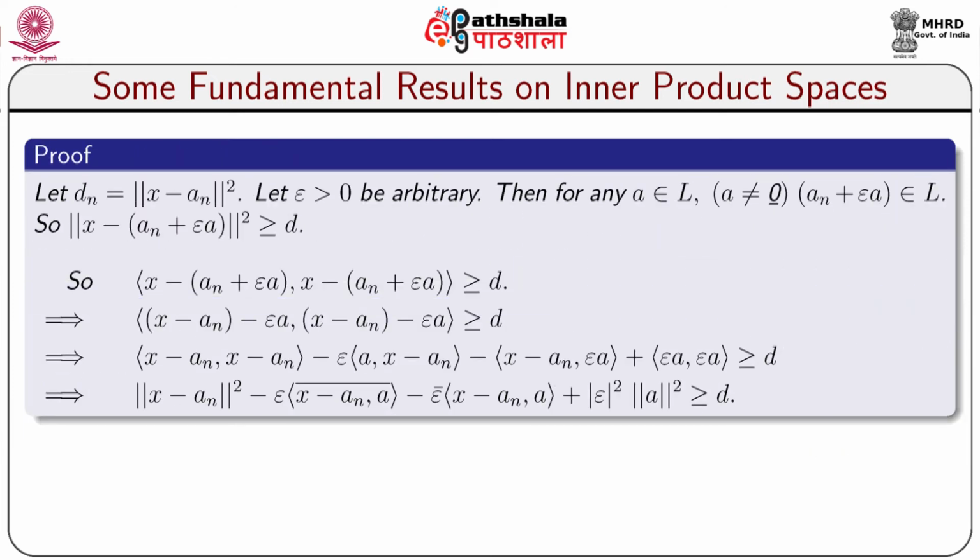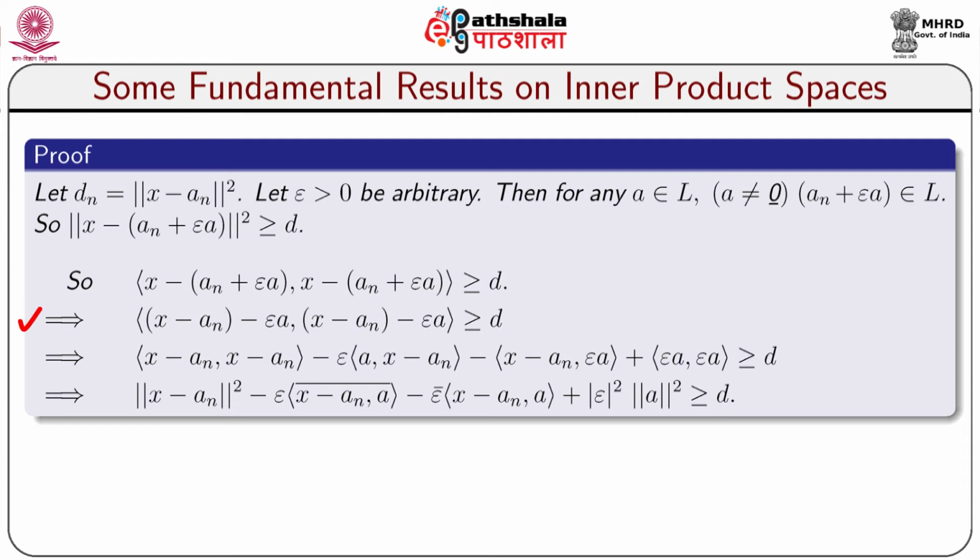Let d n be equal to norm of x minus a n whole square. Let epsilon greater than 0 be arbitrary. Then for any A belonging to L, where A is not equal to 0, a n plus epsilon A belongs to L, because L is a subspace. So, inner product of x minus a n plus epsilon A comma x minus a n plus epsilon A is greater than or equal to d.